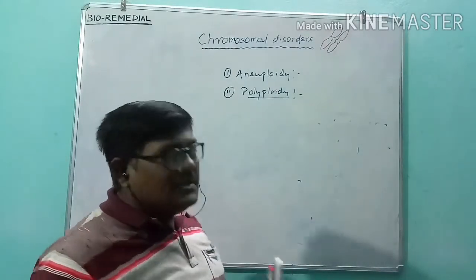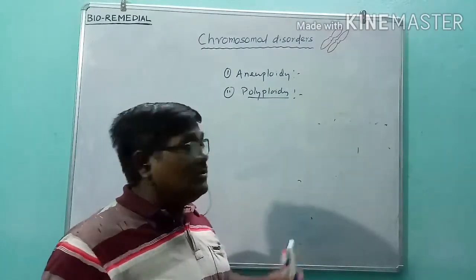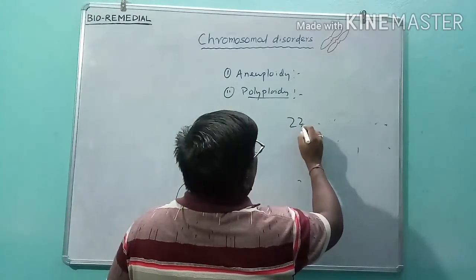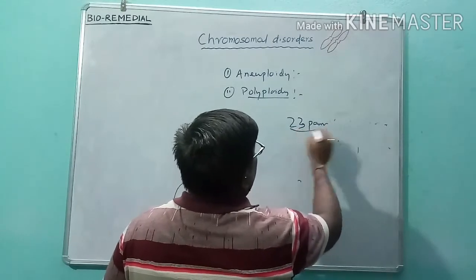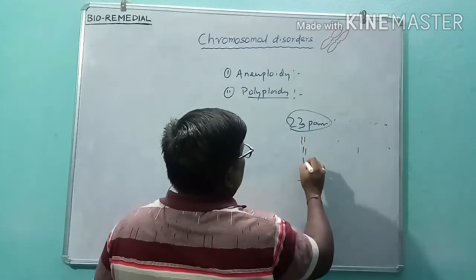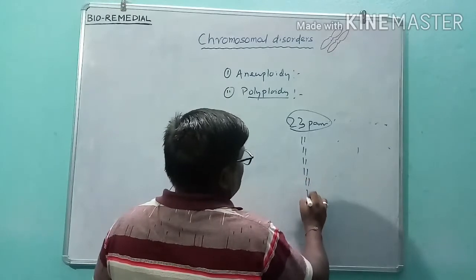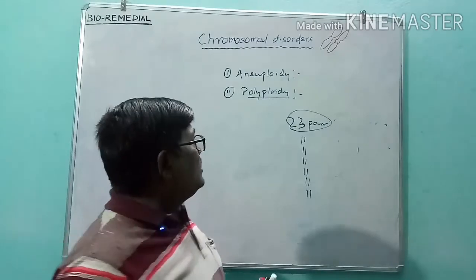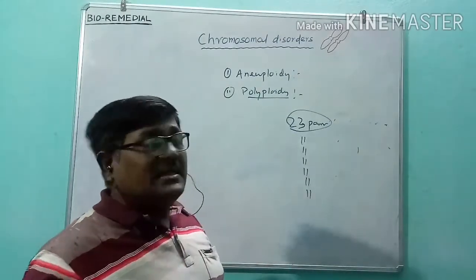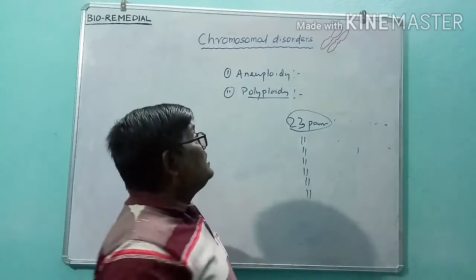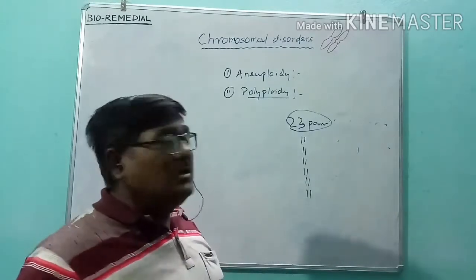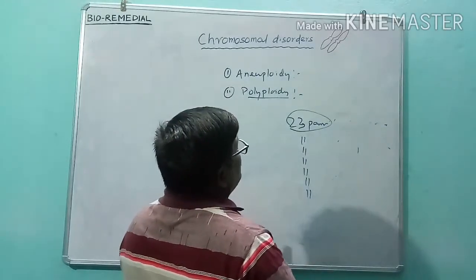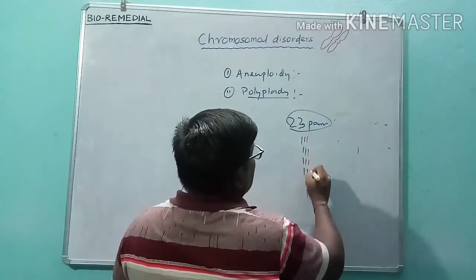Suppose in the case of human beings, it usually does not happen, but I am giving an example. We have 23 pairs of chromosomes, and each set has two chromosomes. But in polyploidy, one chromosome will be added to each set.